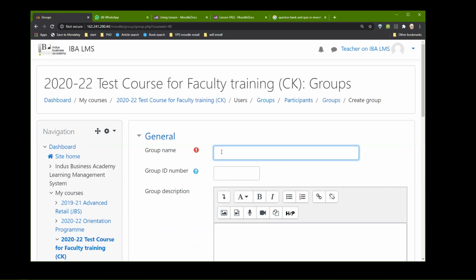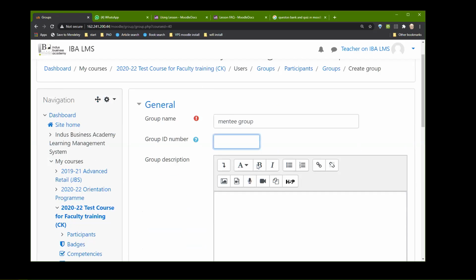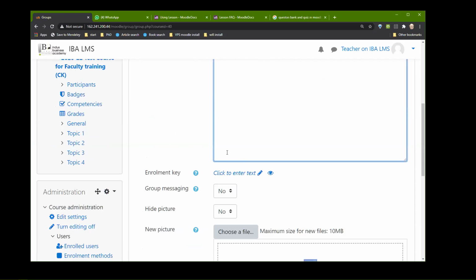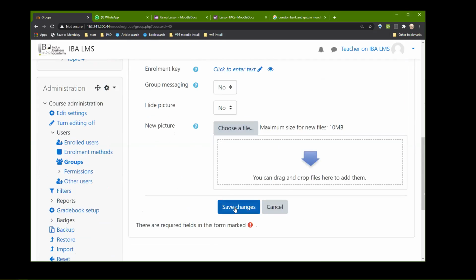Mentee group, just for the heck of it. And you can give it some ID, etc., etc. Now this is interesting, and I don't want to get too much into detail. If you want only your mentees to get into this group, you can create a key out here. If you give them the key, then only they can become part of the group. Otherwise, they will not be able to become part of the group.